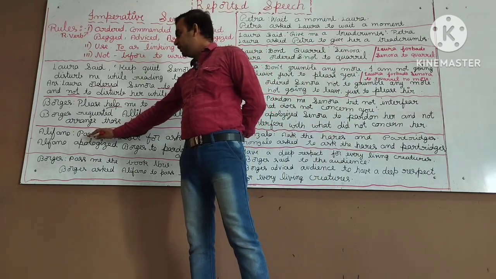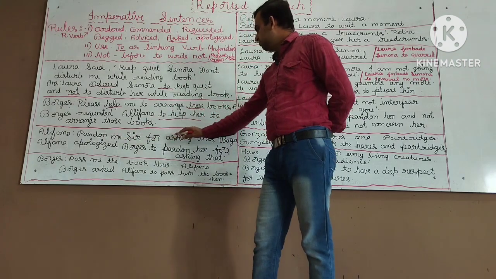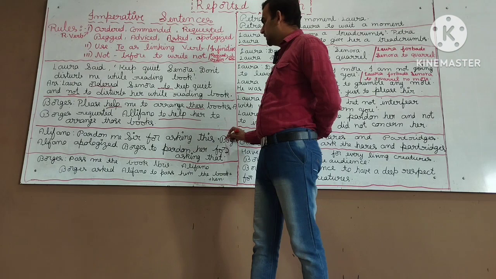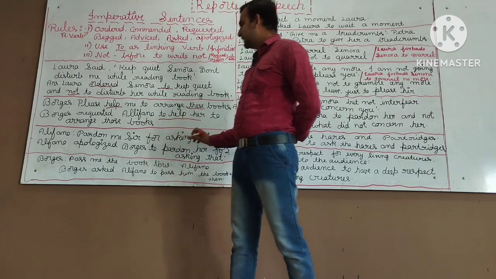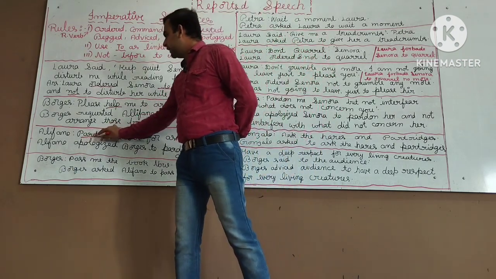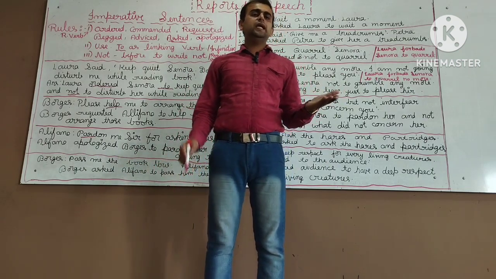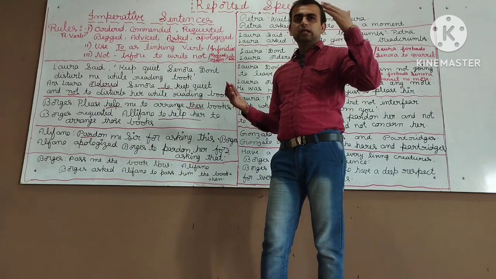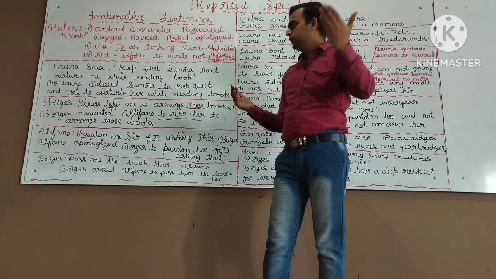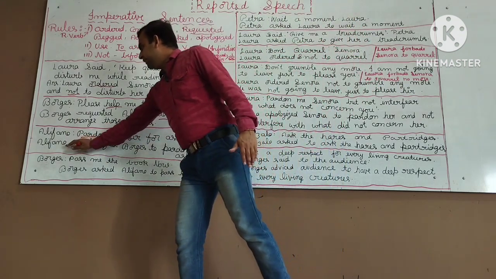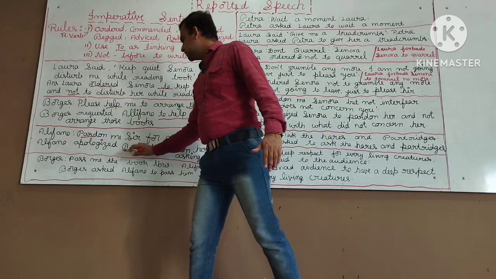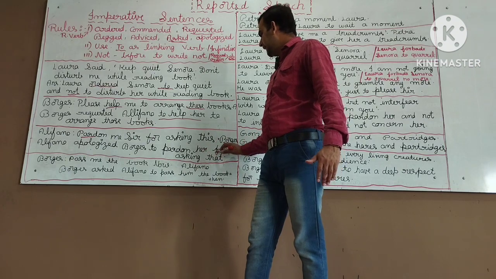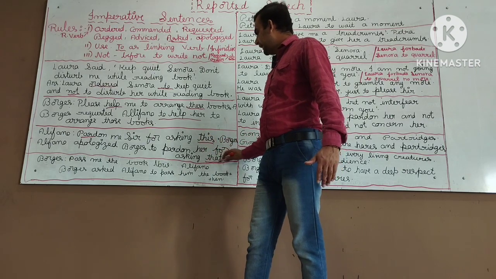Next, Alifano: "Pardon me, sir, for asking this." Borges. Okay, Alifano is telling Borges, pardon me sir for asking this. Pardon is called as what? It is one type of apology. So how do we change this particular sentence into indirect speech? Alifano apologized to Borges to pardon her for asking that. Okay, this changes into that.